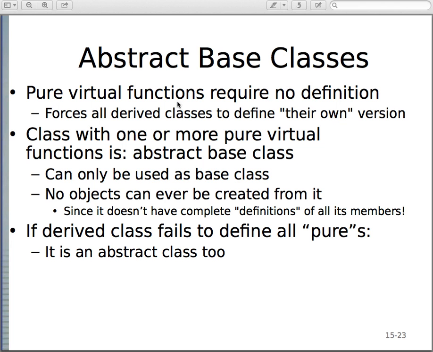Okay, so the thing is, this forces all derived classes to define their own version of these member functions, which are pure virtual functions in the base class. A class with one or more pure virtual functions is an abstract base class. This can only be used as a base class. You cannot instantiate it. So if you have an abstract base class, just like in Java, you could not instantiate an abstract class. Same rule, basically, in C++.